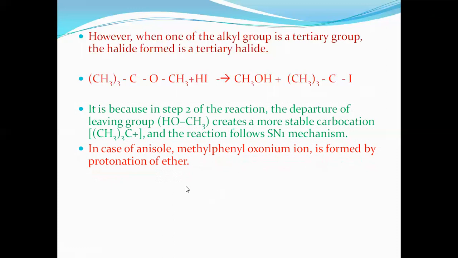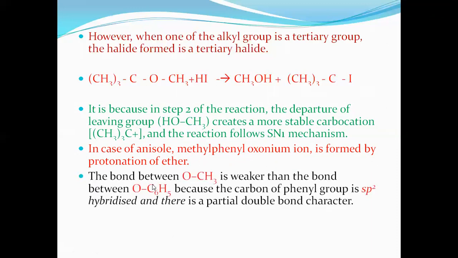In case of anisole, it means the ring is attached with OCH3. Methyl phenyl oxonium ion is formed by protonation of ether. The bond between O and CH3 is weaker than the bond between O and the ring carbon. This is what I explained earlier, because oxygen is there, on one side CH3 is attached, an alkyl group, and on the other side a phenyl group, which means electron withdrawing. Since it withdraws the electrons, the polarity between O and CH3 becomes more, so this bond is weaker. Therefore the O-CH3 bond is weaker when compared to the ring with oxygen.